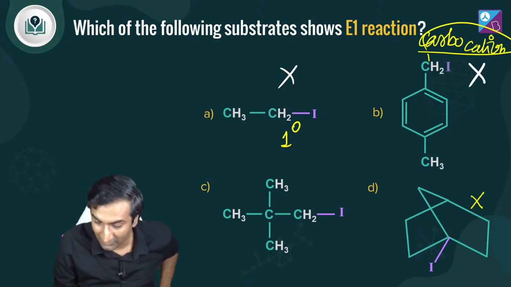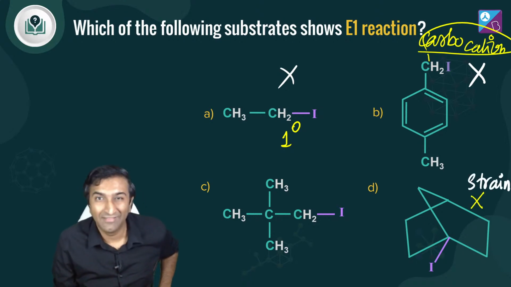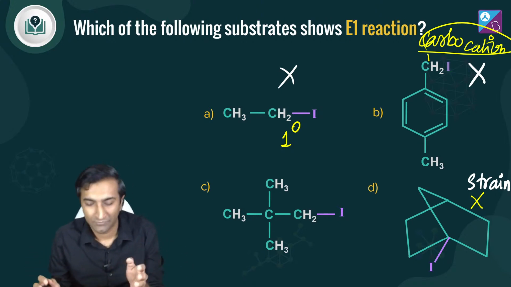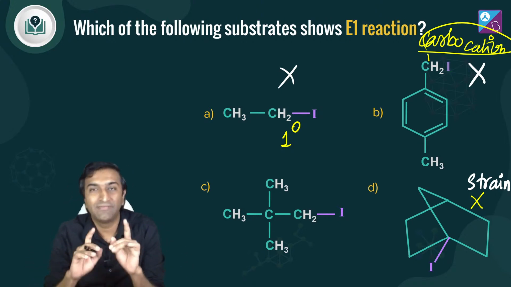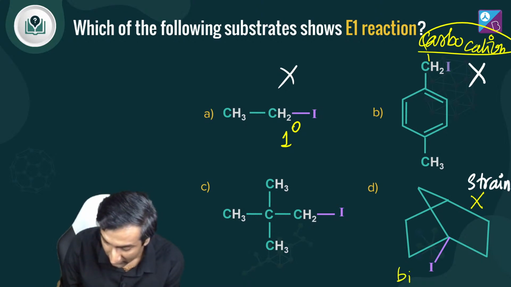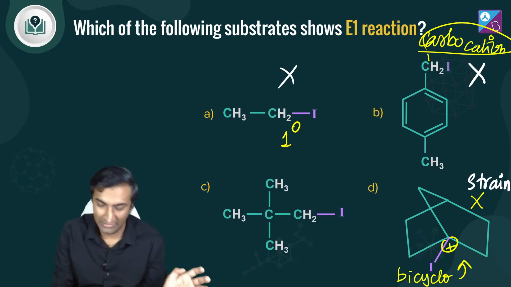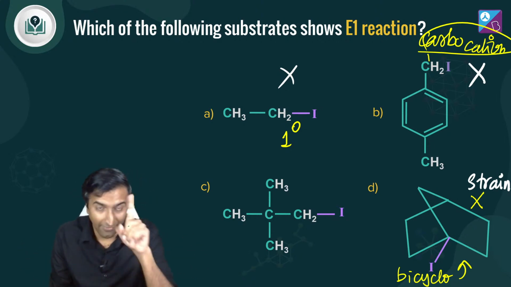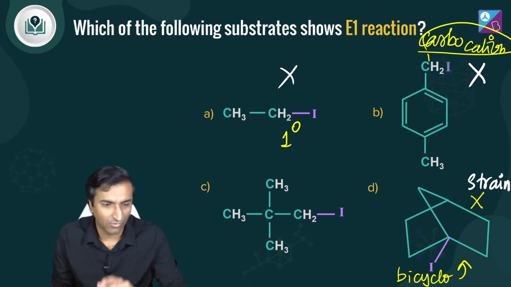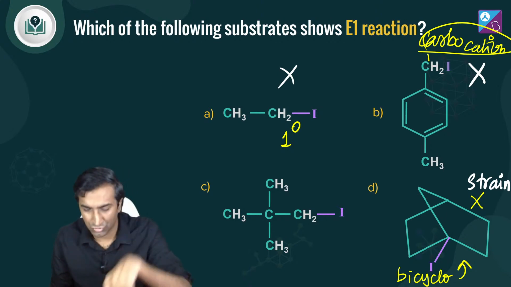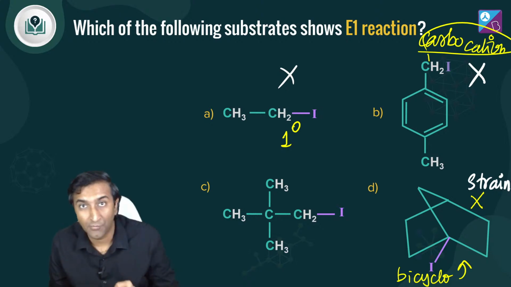D is not the right answer because इसमें strain है. This is thing called Bayer's strain. A little complicated idea, but basically this is called a bicyclo compound. Okay, and इधर a carbocation being formed here is not good for anybody. ठीक है, so it does not happen. Rather, अगर ये D नहीं भी नहीं, it's okay, it's all right. अगर D नहीं भी, if you're not so sure about this ना, ये एक distractor option है.